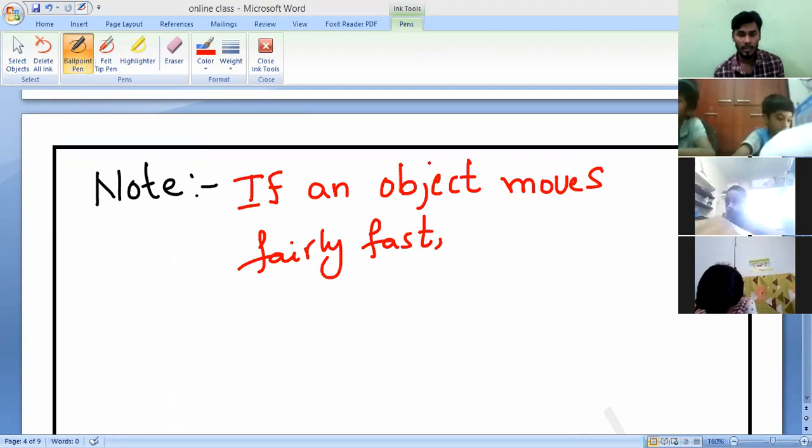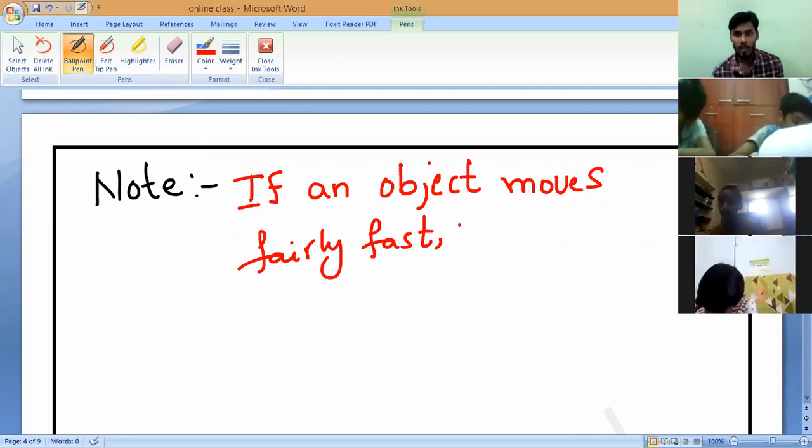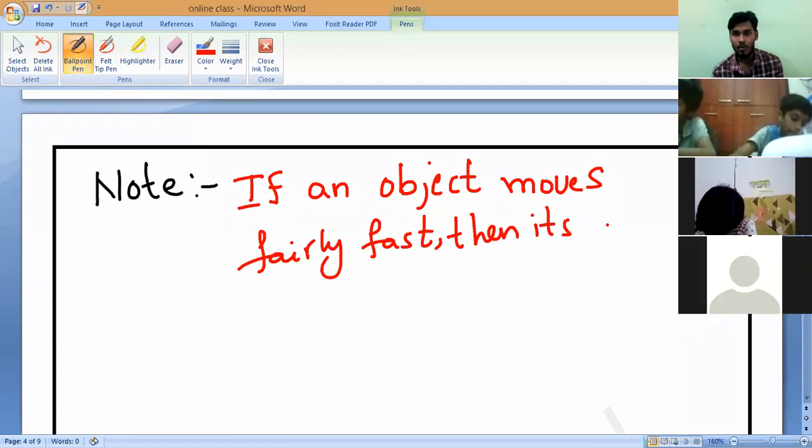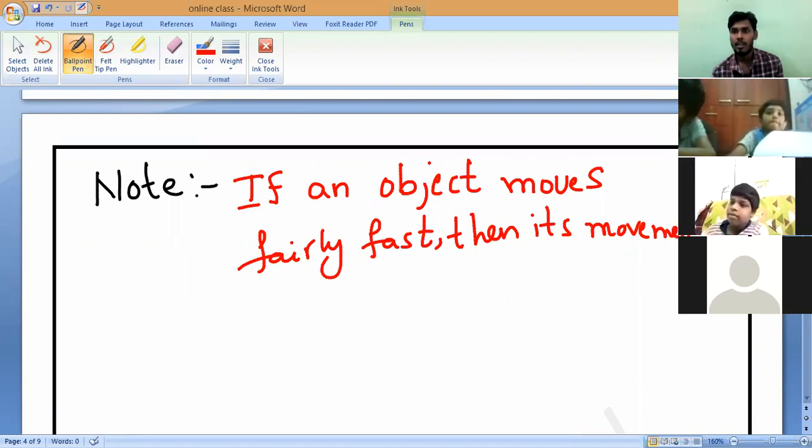Then its movement, comma, grammar should be followed strictly. Then its movement, what is another name for movement? Motion.